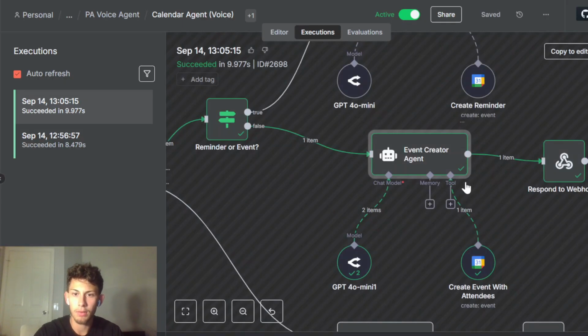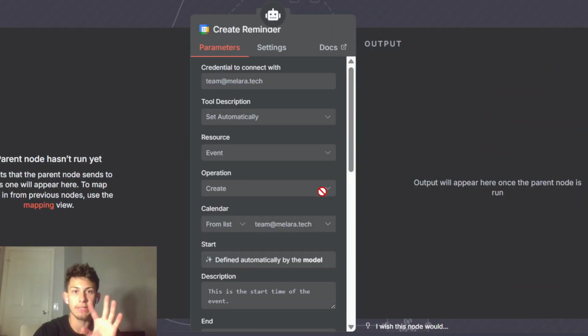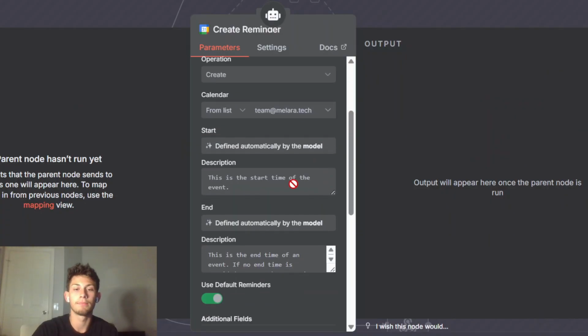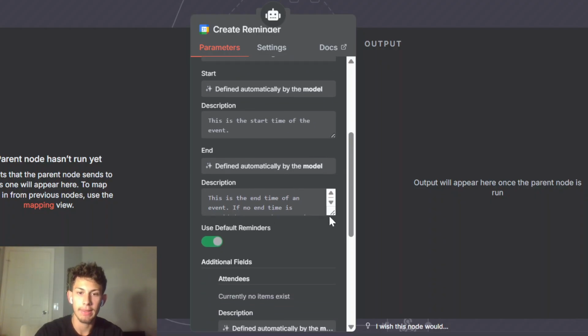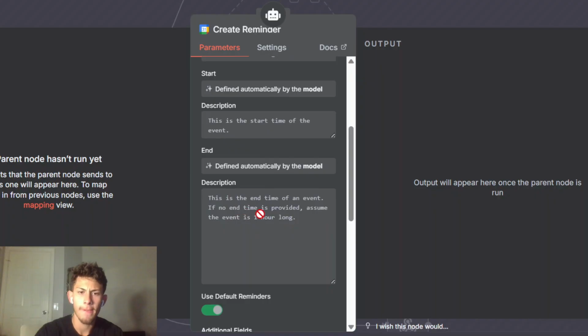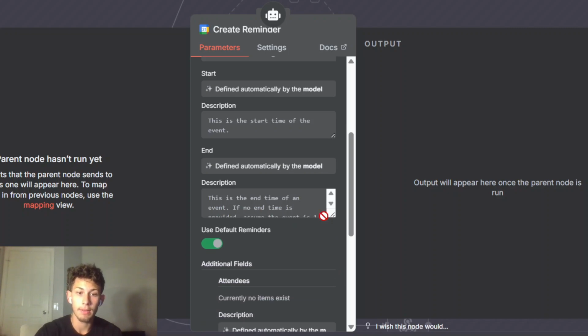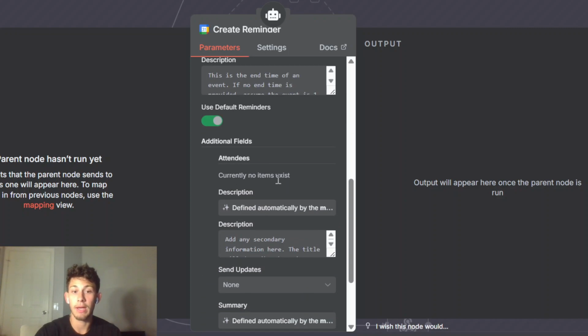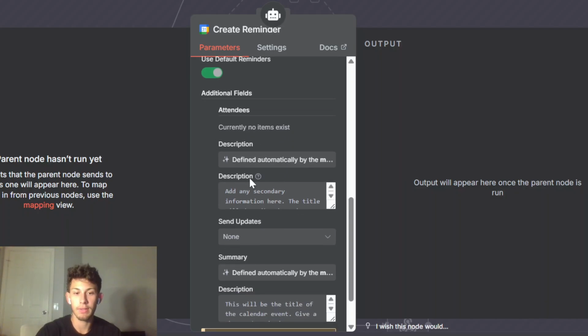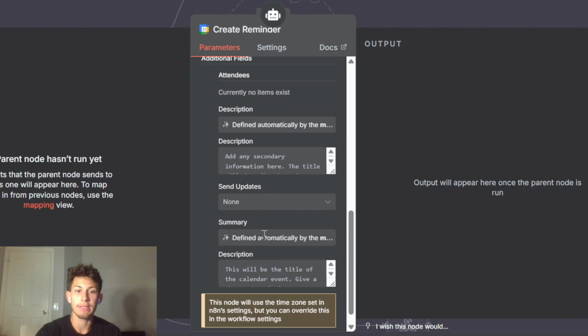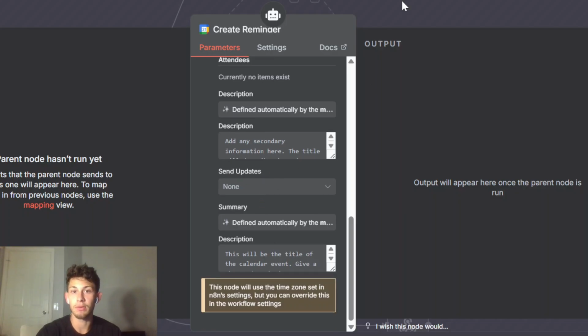And hold on, let me go into the tools actually. So as you can see in this just general reminder with no attendee, we just have our start, okay, and our end time. It did have a bit of a problem assuming how long the event was, so I just told it, always assume the event is 1 hour long unless otherwise specified. And then right here in attendees, we have no items. We're allowing it to include a description and a summary and so on, okay? And there's no updates because you don't have an attendee.